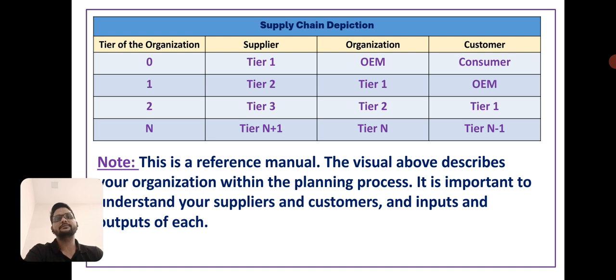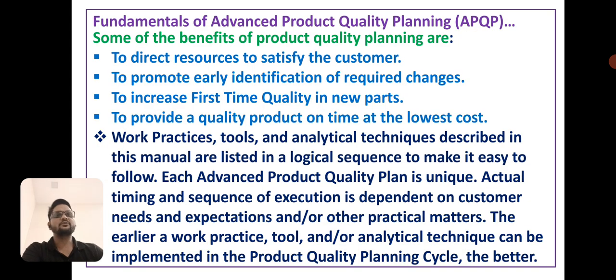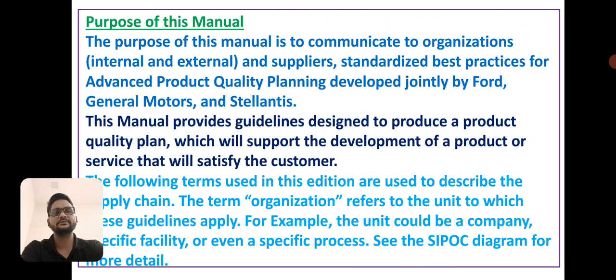The visual above describes your organization within the planning process. It is important to understand your supplier and customer and the input and output of each. Now, next is the fundamentals of Advanced Product Quality Planning, that is APQP. There are some benefits of product quality planning: to direct resources to satisfy the customer, to promote earlier identification of required changes, to increase first time quality in new parts, and to provide a quality product on time at the lowest cost.